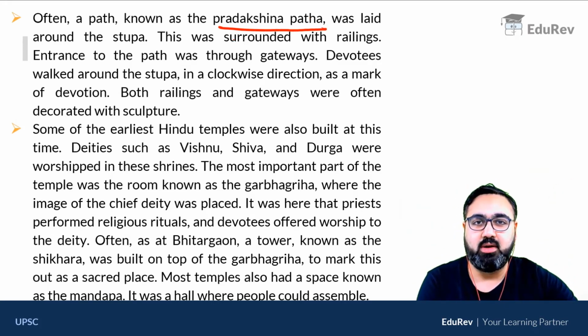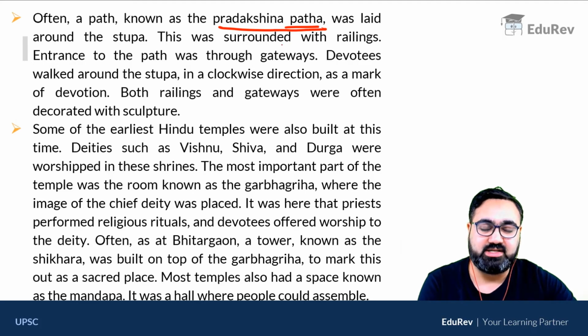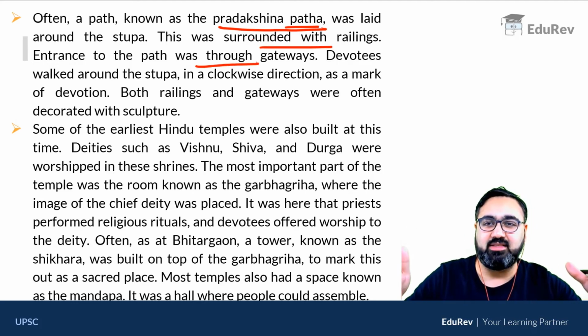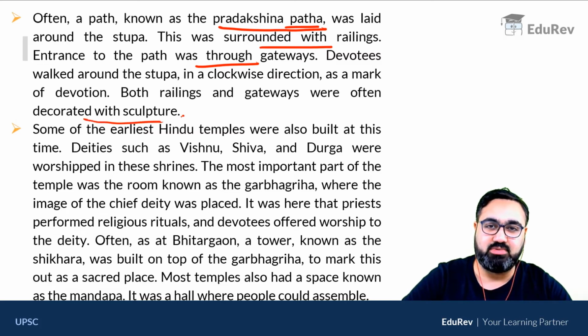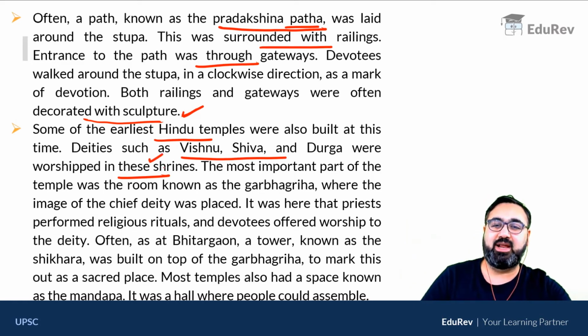This is called Pradakshina Path. It is surrounded by railings. The entrance path was through the gateways, and the devotees could take a round in the clockwise direction to show their devotion. These railings were decorated with many sculptures, Jataka stories mainly. Earliest Hindu temples were also made during this time. Vishnu, Shiv, Durga, these were worshipped, और सबके temples बनाए गए थे.